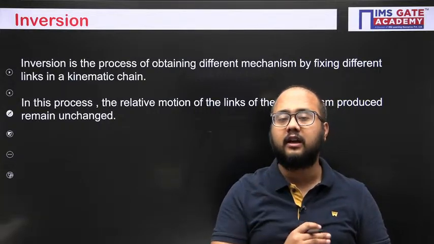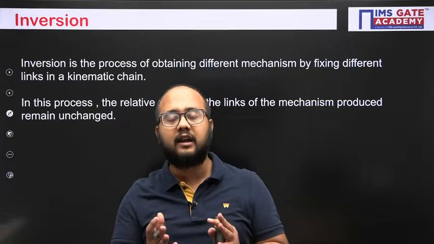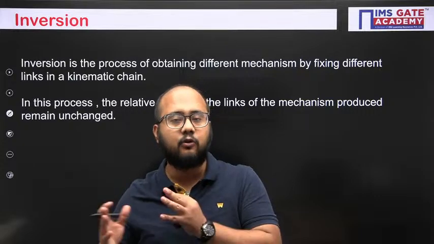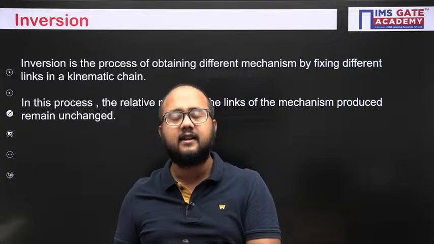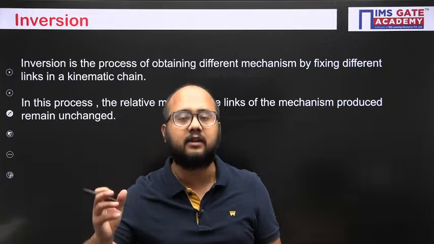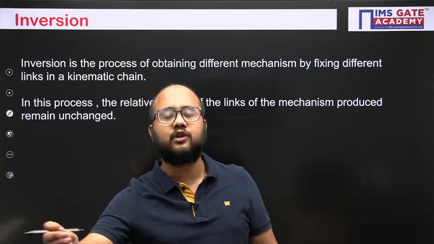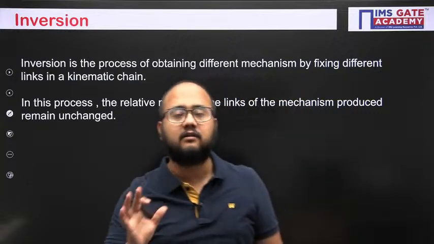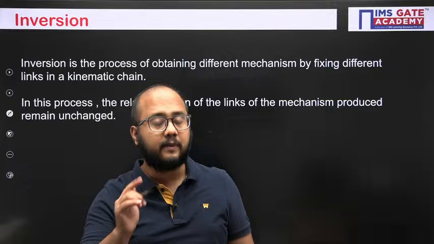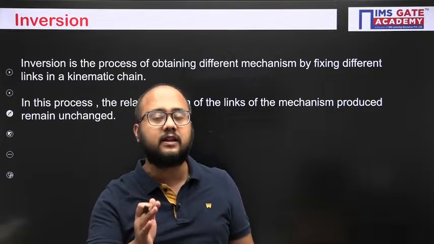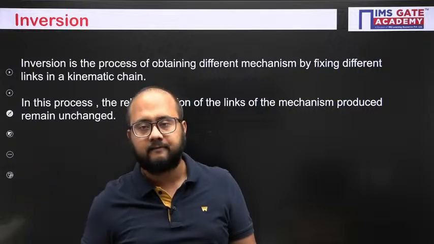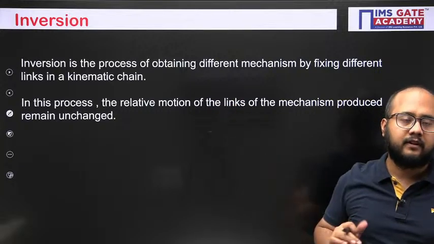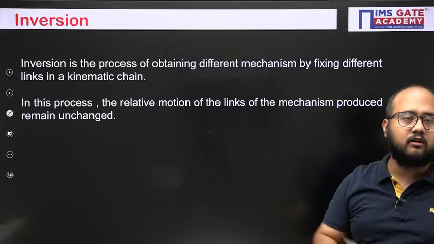But very important point that you need to understand, that whenever you are fixing a different link, you should have a different output motion. If the output motion is the same as it is, then it will not be considered as a different mechanism. You should get different output motion. Otherwise, we can't say that the mechanism is different. To get a distinct mechanism, please remember this point, we need to see the distinct output pattern of motion. Right, so inversion everyone should remember. So please note it down in your notebook as well. Everyone, these definitions you should note down in your notebook as well, right?